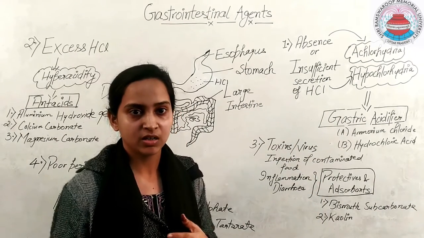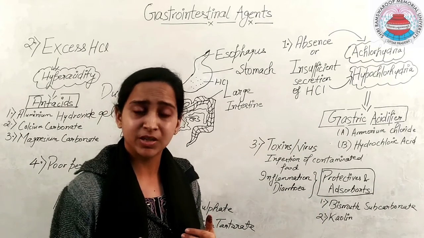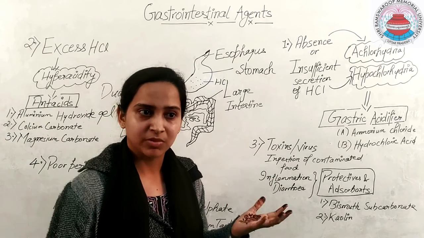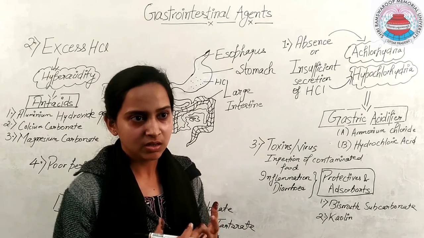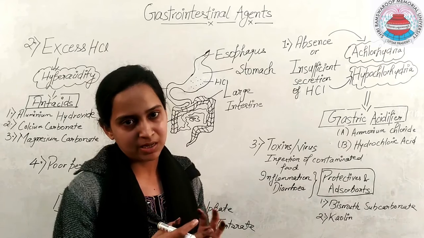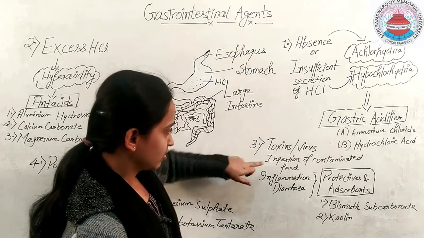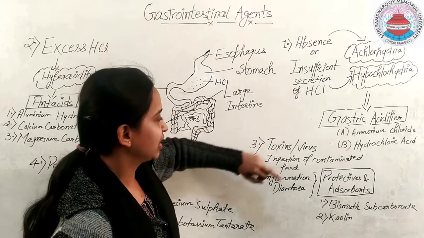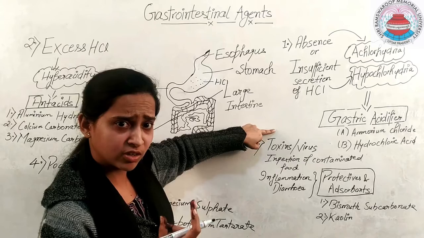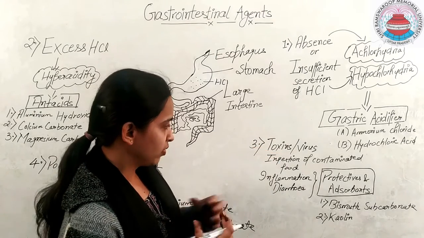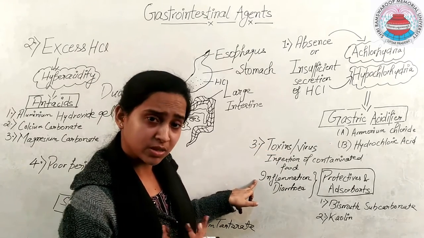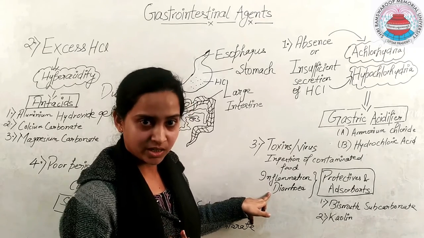Something from outside, when we eat some contaminated food. With that contaminated food, we will ingest some toxins or virus that will cause an imbalance in our digestive system. So the third point is regarding that only: when we ingest some contaminated food, along with that some toxins or virus get ingested, what will happen? It will cause inflammation or diarrhea, right?